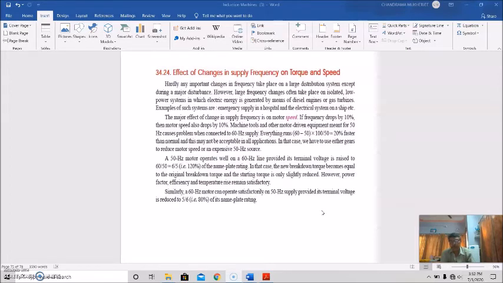Similarly, a 60 hertz motor can operate satisfactorily on a 50 hertz supply provided its terminal voltage is reduced to 5 by 6, that is 80% of its nameplate rating. So in that case you have to modify in this way. Otherwise, the change in supply frequency will definitely change the torque and speed characteristics of the motor.